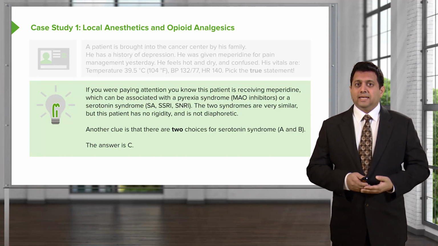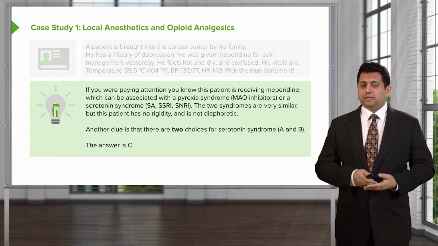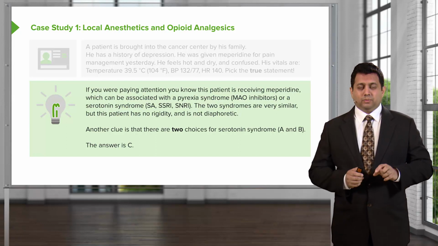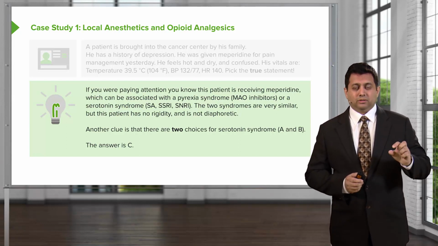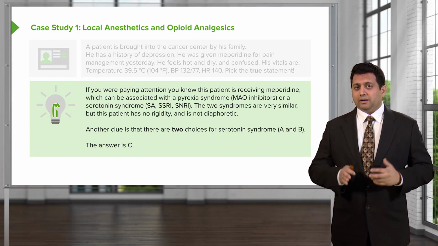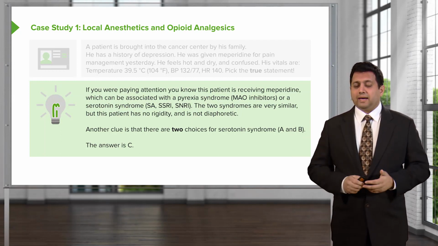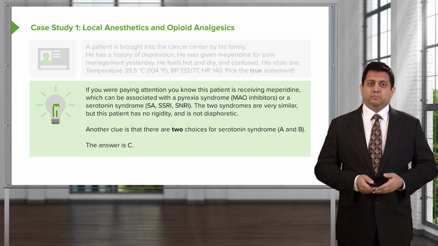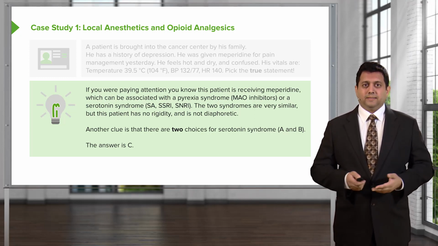Another clue is that there are two choices for the serotonin syndrome, A and B. And whenever you're given a situation where you have a choice between two similar drugs that are very, very similar and another drug like monoamine oxidase inhibitor, which would lead you in a different path, really consider that other path. So the answer here is monoamine oxidase inhibitors, or C.